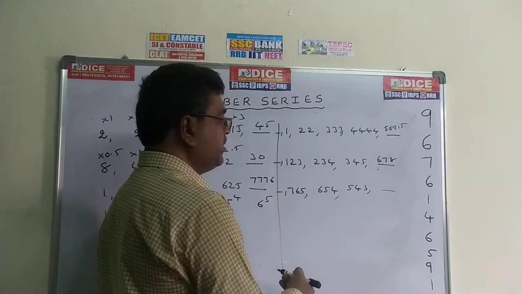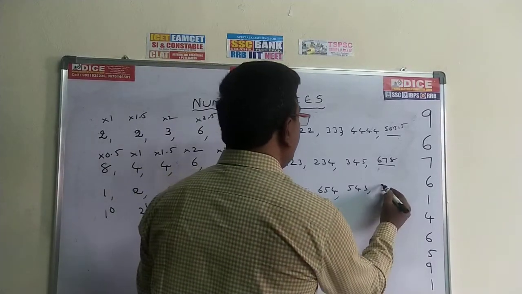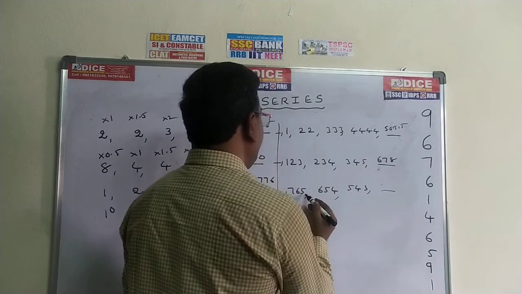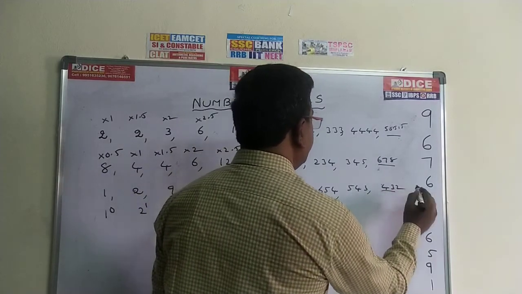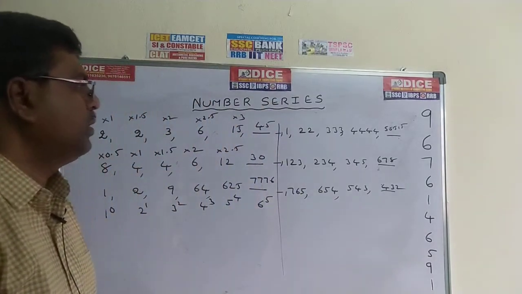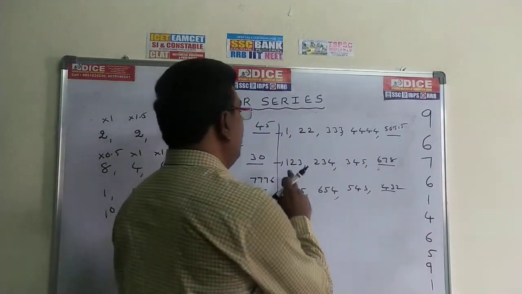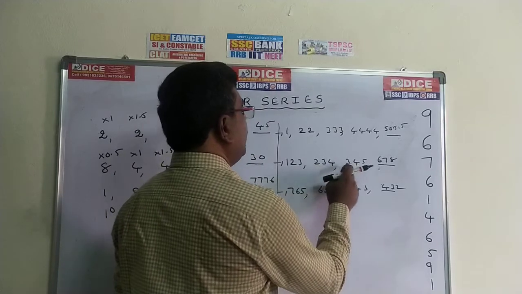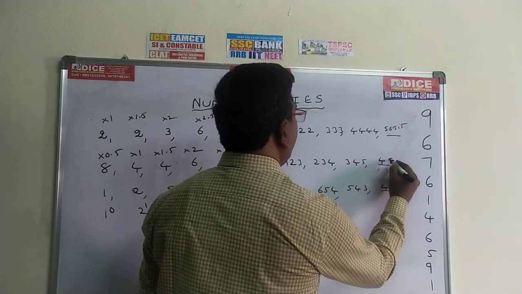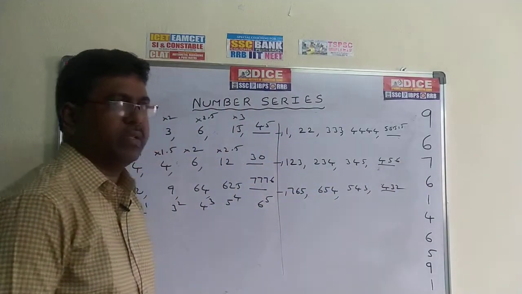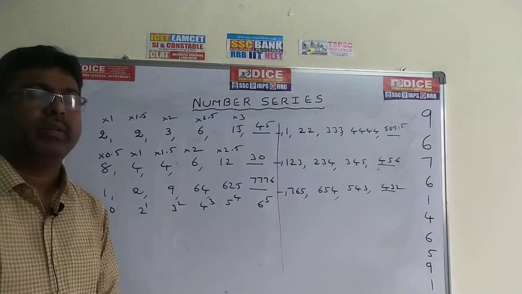These are decreasing numbers. So decreasing numbers means 7, 6, 5, 6, 5, 4, 5, 4, 3. Next 4, 3, 2 is the answer. 432 is the answer. And for the other one, 1, 2, 3, 2, 3, 4, 3, 4, 5, the next number is 4, 5, 6. 456 is the answer. With this, number series is over.